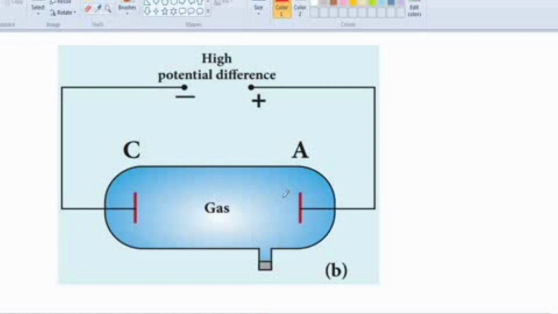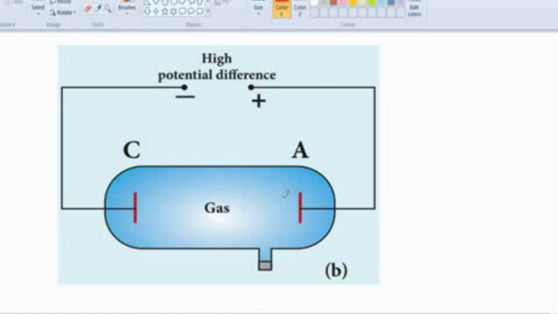And the electrons, that is the cathode rays, are deflected by the electric field and the magnetic field. Why are they deflected? Because the electron is a negatively charged particle. Charged particle means definitely it will be deflected by the electric field and the magnetic field. And the deflection of the cathode ray indicates that it is negatively charged.